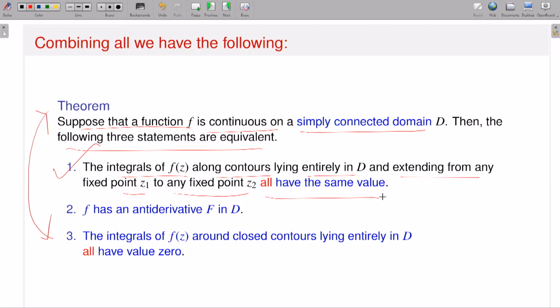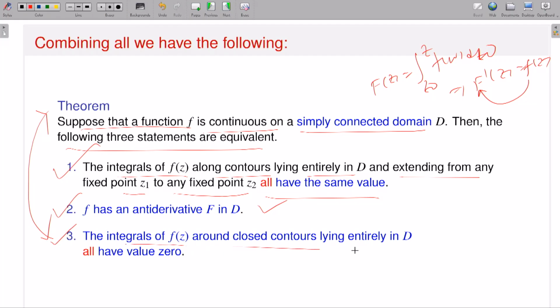As long as my contour starts from z1 and ends at z2, all the contour integrals will exist and they will have the same value. Number two, f possesses an antiderivative, because once I have independence of the choice of the contour, you can define this kind of function, F(z) equals the integral from z0 to z of f(w) dw, and I have just proved that this is differentiable and its derivative is f. That means small f possesses an antiderivative. And the third one is that the integral of f around any closed contour has value 0. That means this is Cauchy's theorem or the Cauchy-Goursat theorem.